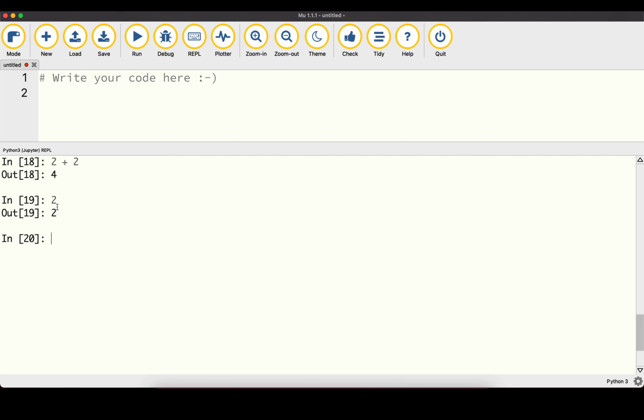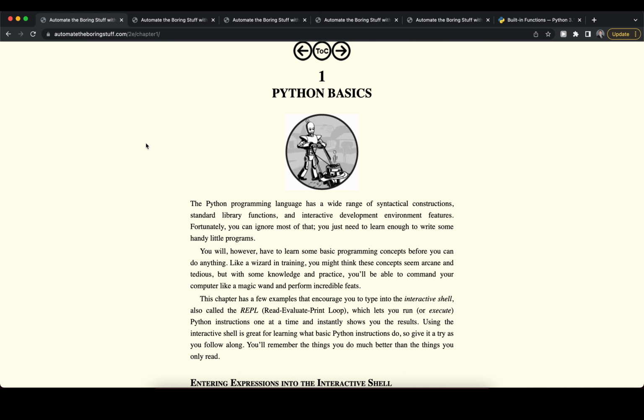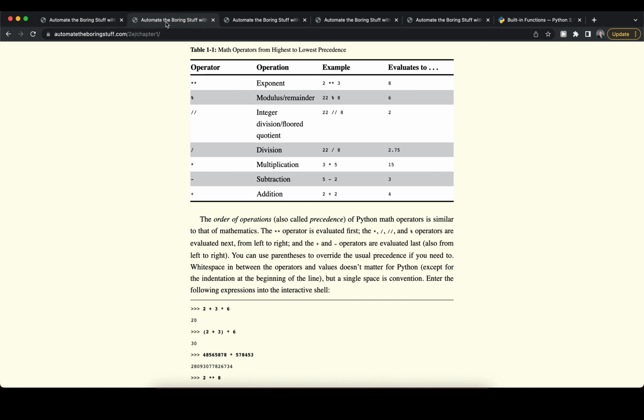Now there are a number of different math operators available to us. If we head over and have a look at the book again, we can see a list of the math operators available to us, and they have a certain order of precedence. For example, we can work with exponents, like 2 to the power of 3. We can use the modulo or remainder operator, more on that later. We can also perform integer division, also called floor quotient. And then of course the regular ones like division, multiplication, subtraction, and addition.